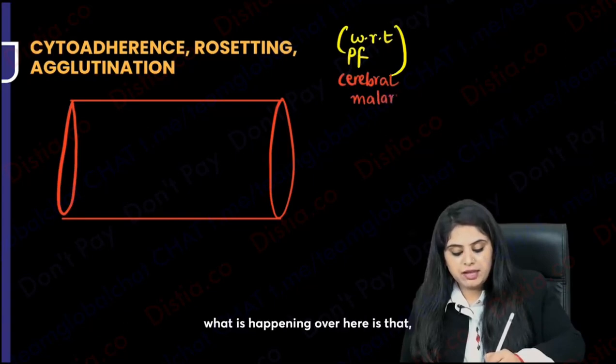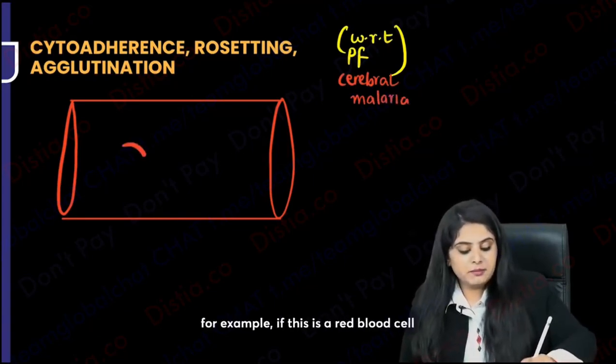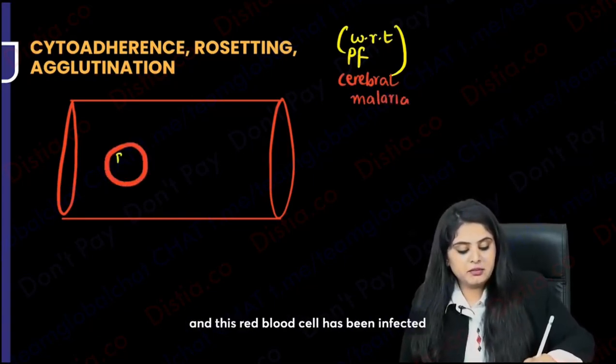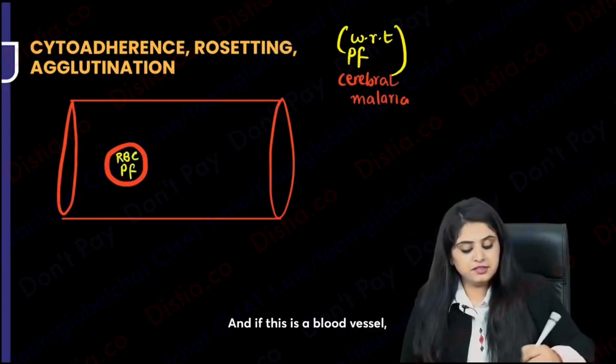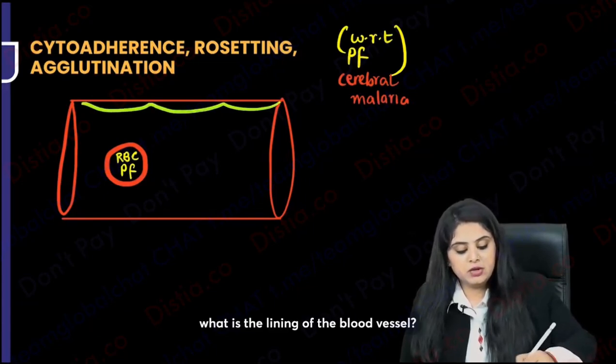So please note what is happening here. For example, if this is a red blood cell and this red blood cell has been infected by Plasmodium falciparum, and if this is a blood vessel, guys, what is the lining of the blood vessel?